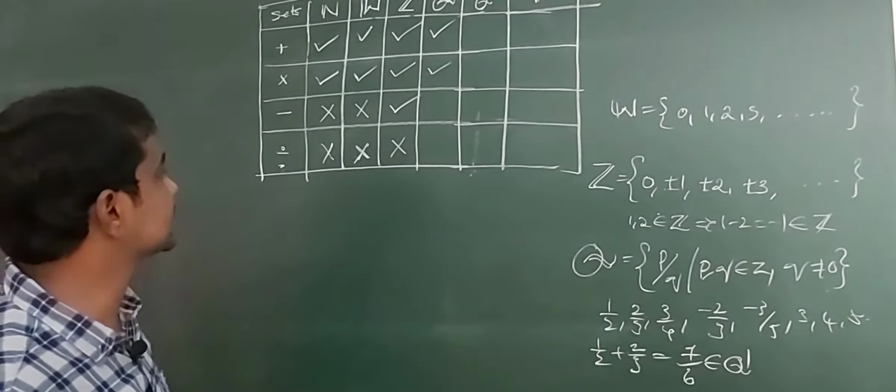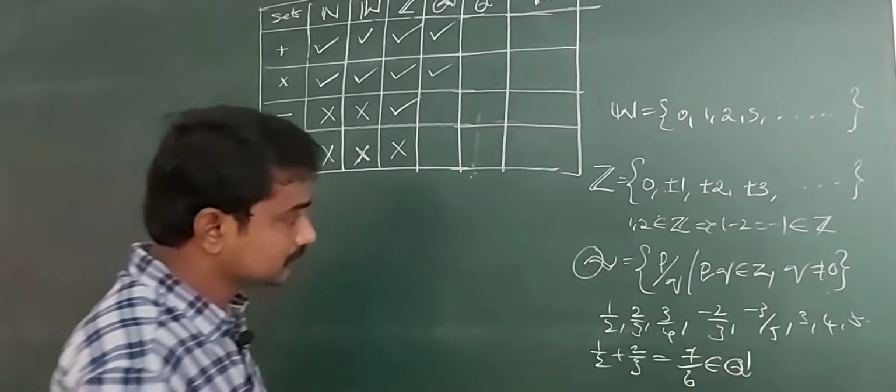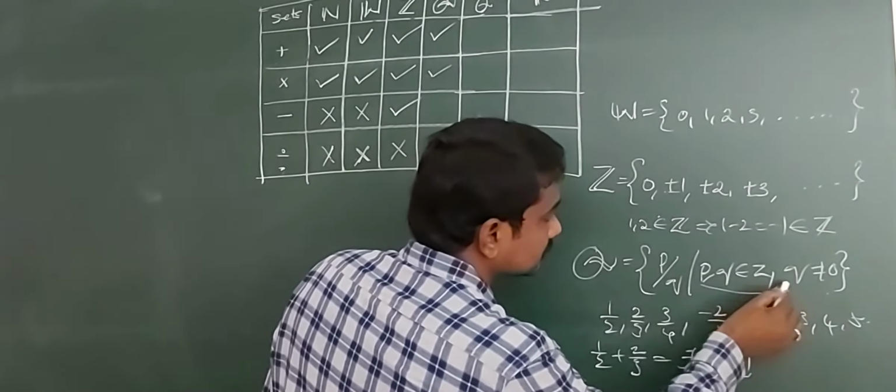Next, subtraction. Subtraction is also a binary operation on Q. Q contains negative numbers.